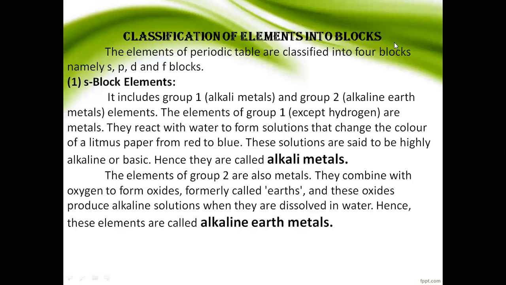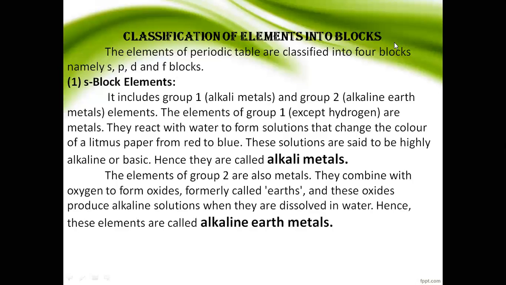So, lithium to francium and beryllium to radium. These are the metals. First, the group 1 metals. Already we have discussed that group 1 metals are called what? Alkali metals. The family name is alkali metals. Why? The group 1 metals react with water to form these solutions. To check these solutions, litmus paper changes color, red to blue. So these solutions are highly alkaline or basic. So they are called alkali metals.